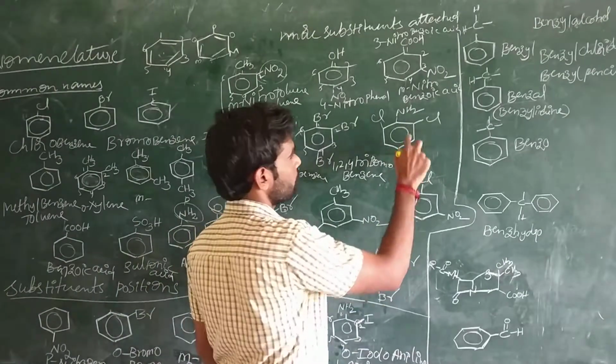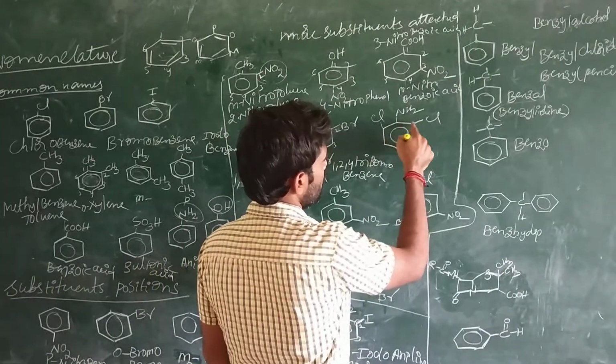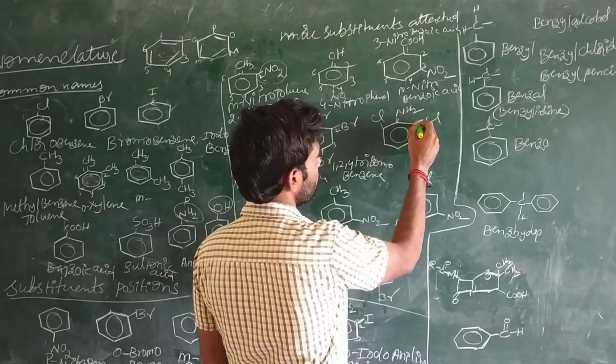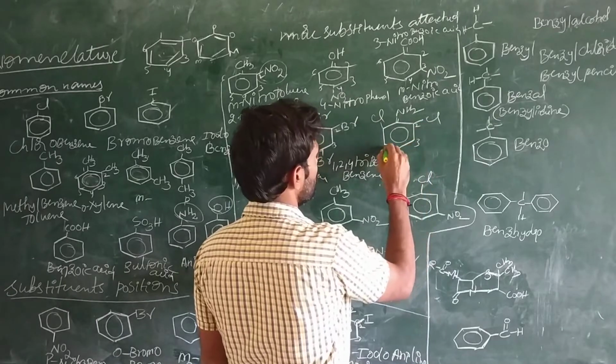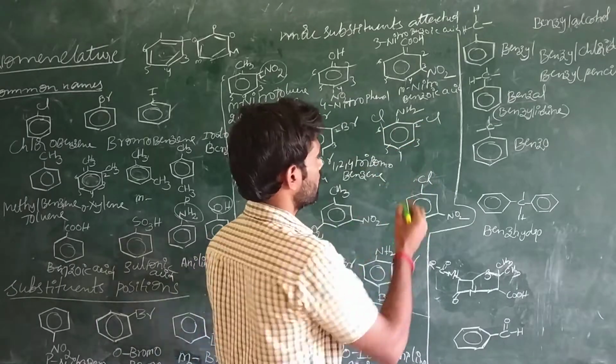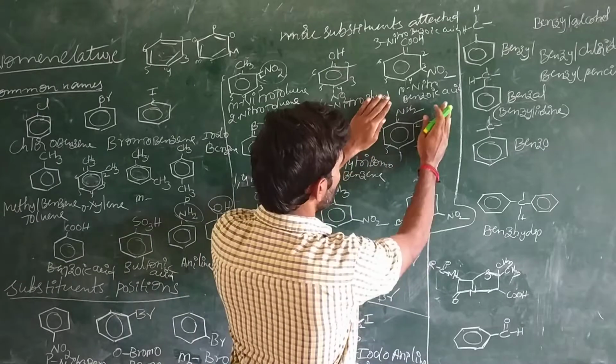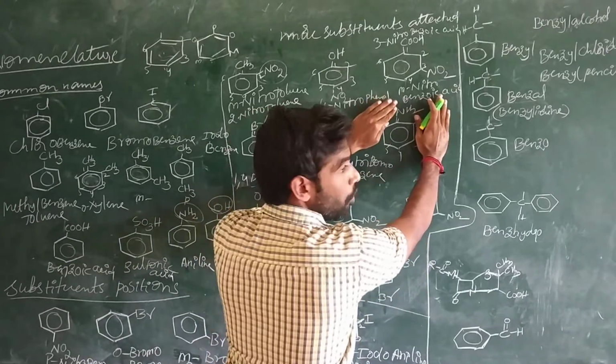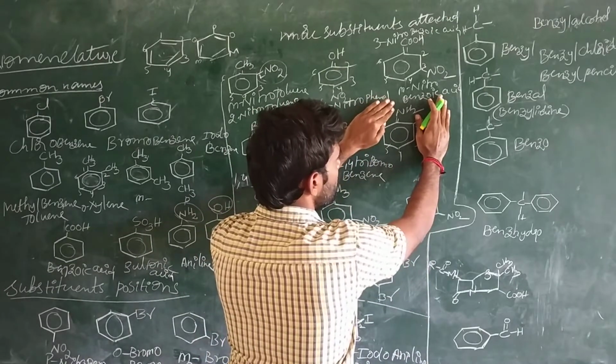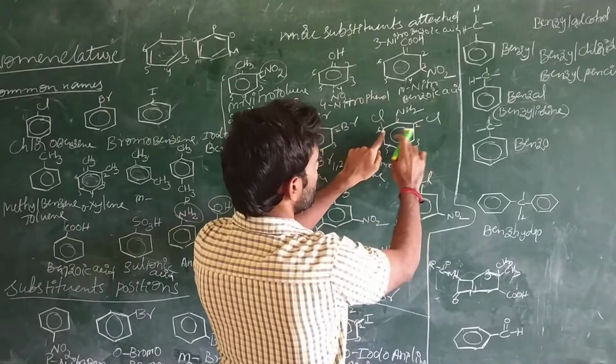Anyway, now see here we have 2 chlorine atoms. This is the main molecule. The main compound is aniline, and aniline has 2 substituents.